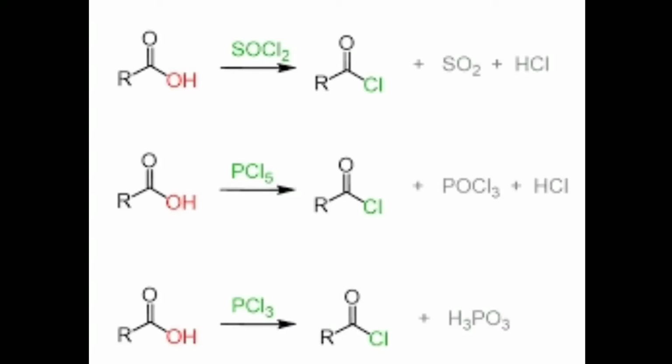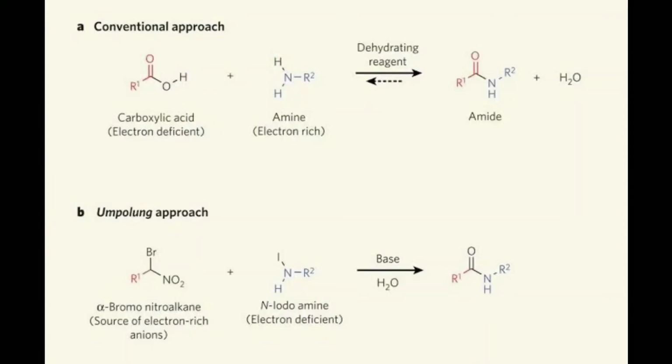And 3 RCOOH plus PCl3 after heating gives 3 RCOCl plus H3PO3. The carboxylic acid reacts with PCl5. After heating the products are RCOCl plus POCl3 plus HCl.